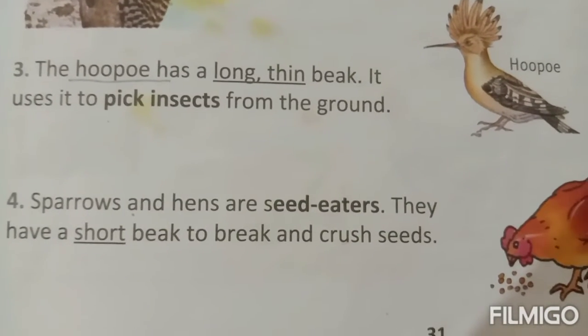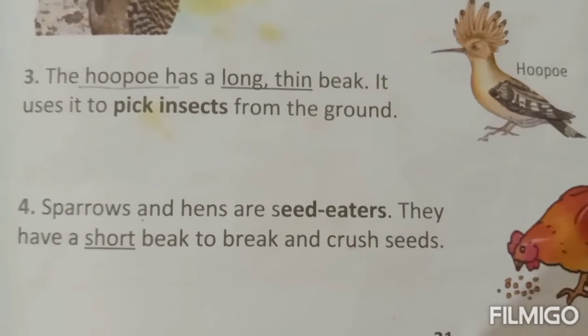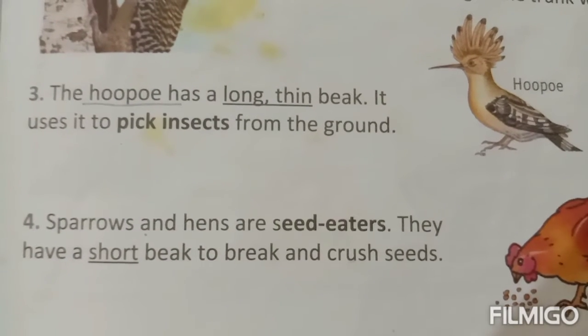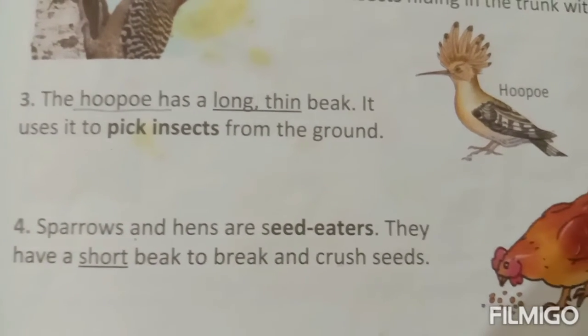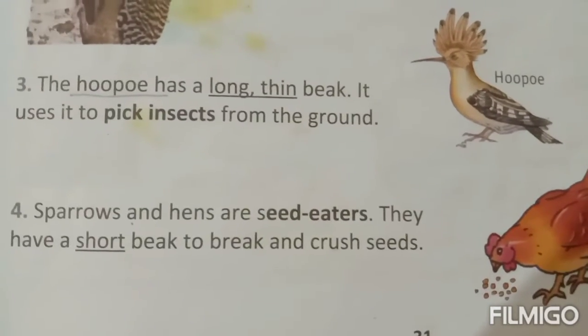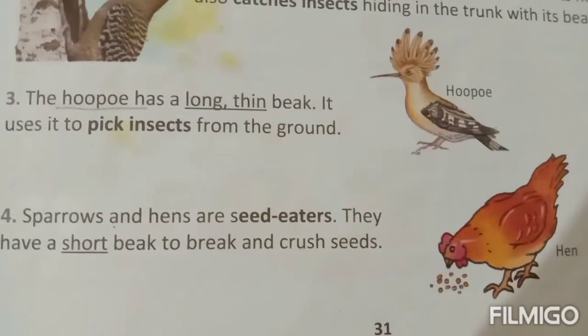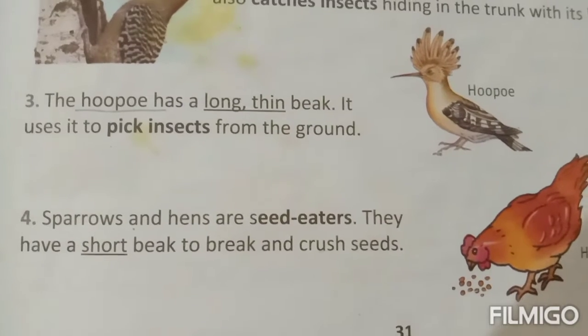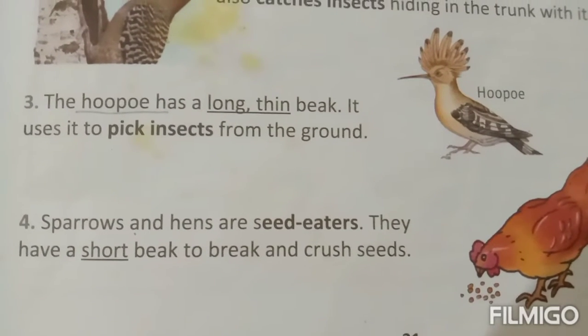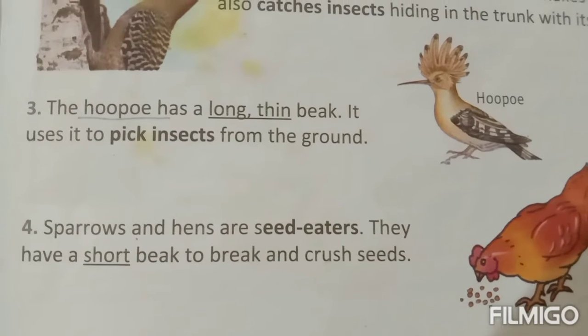Sparrows and hens are seed eaters. They have a short beak to break and crush the seeds. Hens and sparrows are not eating flesh, they are eating the seeds only, and their beak is very short so that they can crush and break the seeds.